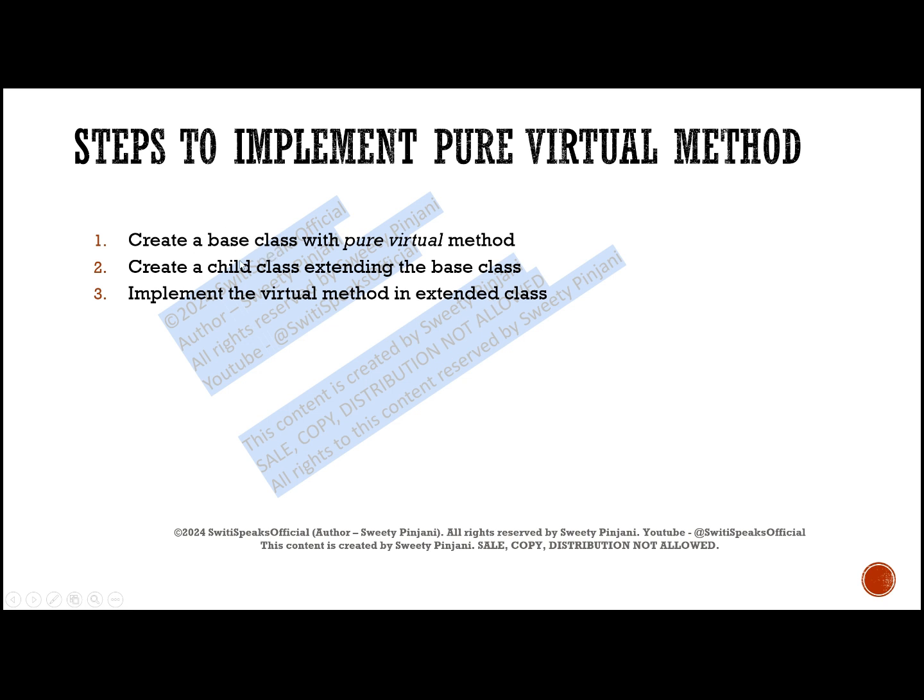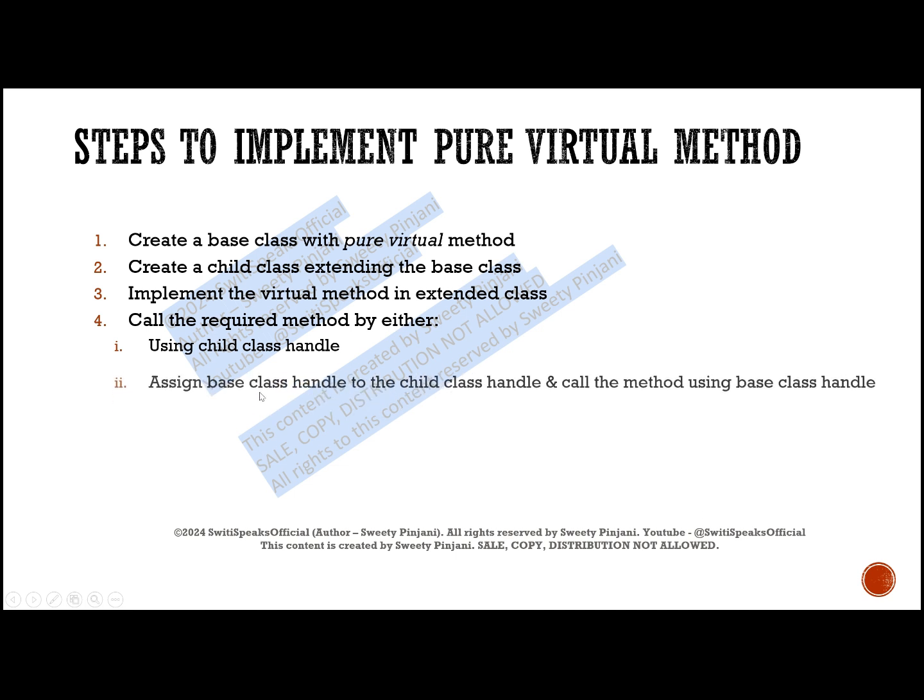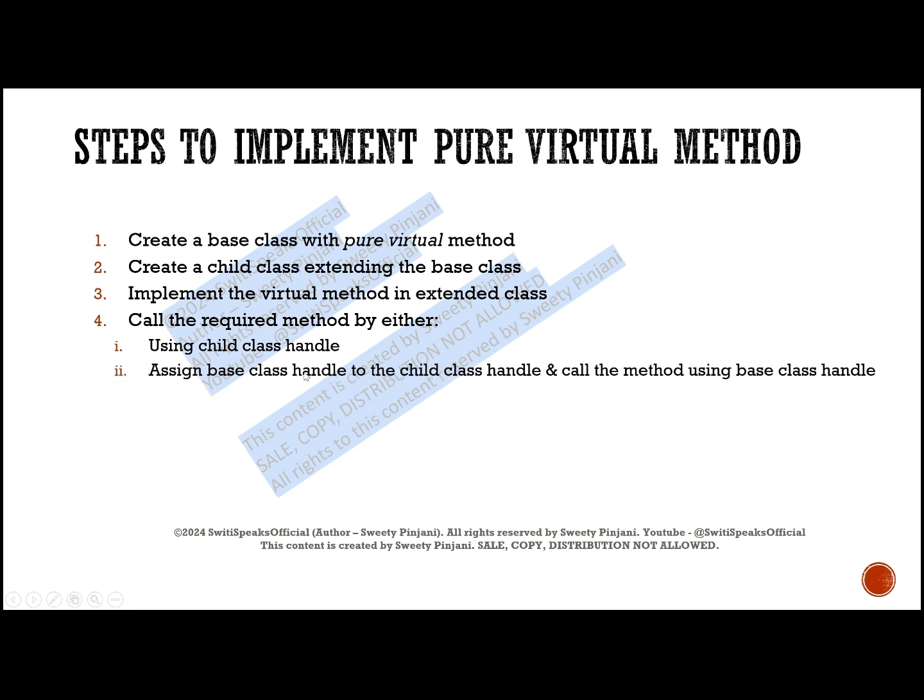Why? Because the base class will not have any implementation. It is a pure virtual method, which means the base class only has a prototype, no implementation. That's why it is mandatory to implement the virtual method in your extended class. Then you need to call the required method. You can use the child class handle, or if you want to use the base class handle, you can do that also. You assign the child class handle value to the base class handle, and then you can call the method using the base class handle.